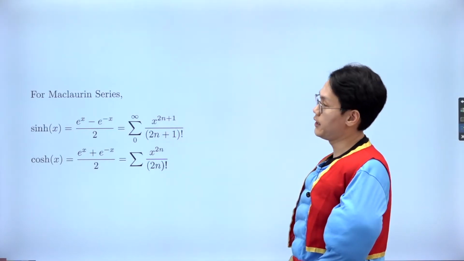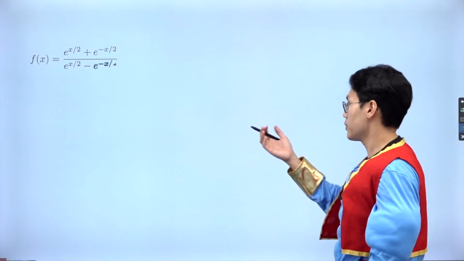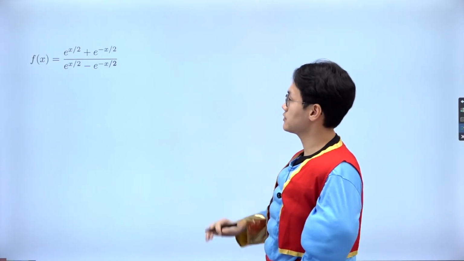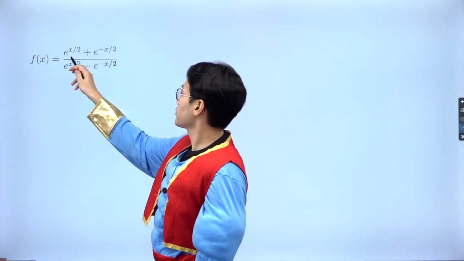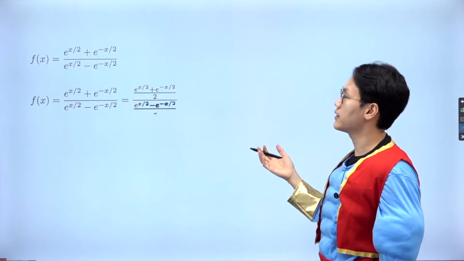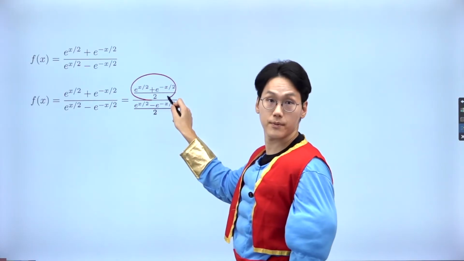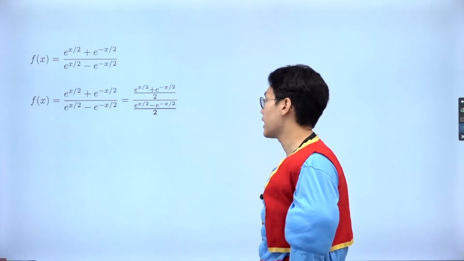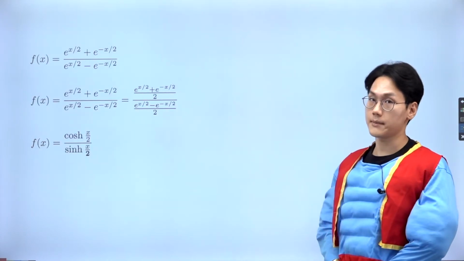If you ask me why we are talking about the Maclaurin series of sinh and cosh, it is because I want to associate with the Maclaurin series of a hyperbolic cotangent. Okay, so what do I mean by the hyperbolic cotangent? Let's have a look at this rational function, right? As you can see, this is the growth and decay, sum and difference. So if you divide the numerator and denominator by 2, then you can associate the numerator with the hyperbolic cosine and the denominator with the hyperbolic sine. So I've got the following function, for which I know that it's going to be the hyperbolic cotangent.